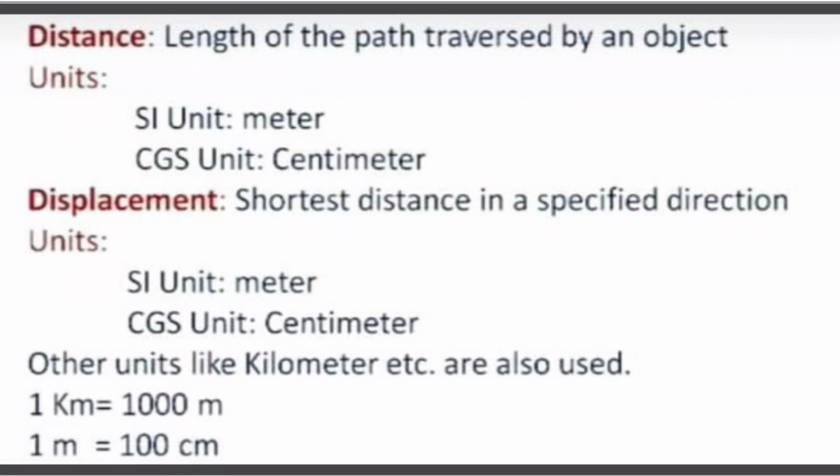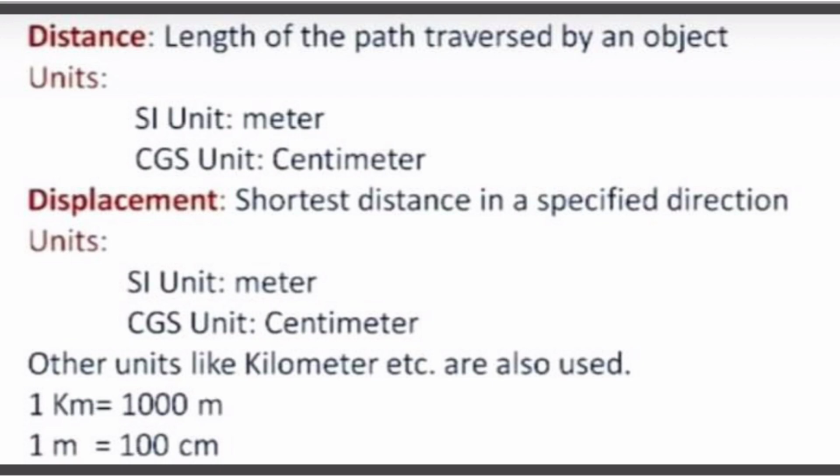Distance: the length of the path traversed by an object is called distance. Units: SI unit is meter, CGS unit is centimeter.